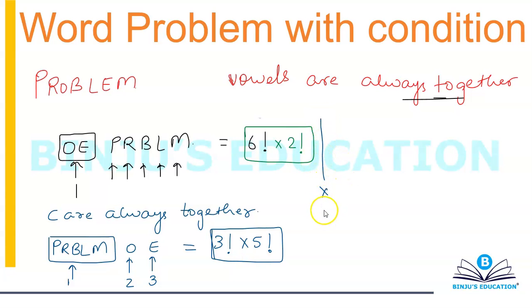Let's take another word. Let's say the word is, let me make the word. Okay. So I've made a new word, that is Mathematica, just so that questions become a bit more interesting to solve. So again, the question is, in how many ways can you rearrange the letters of the word Mathematica on a straight line such that vowels are always together? So pause the video and try this question by yourself first.